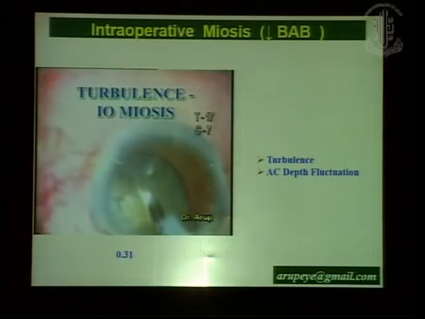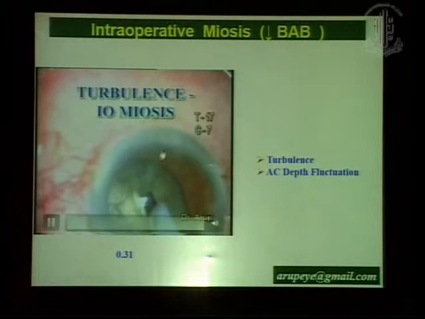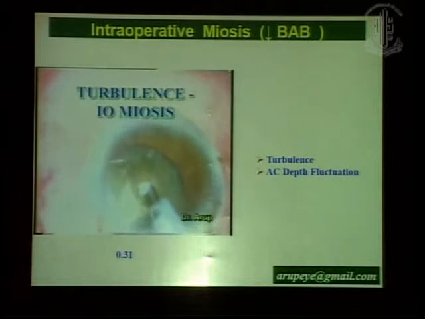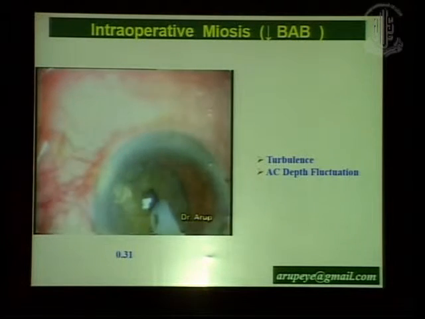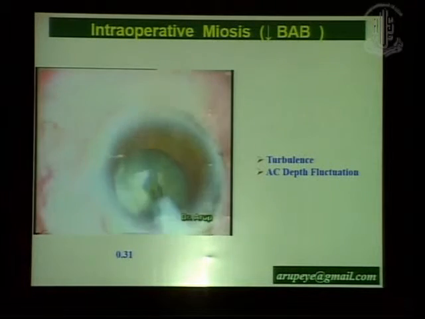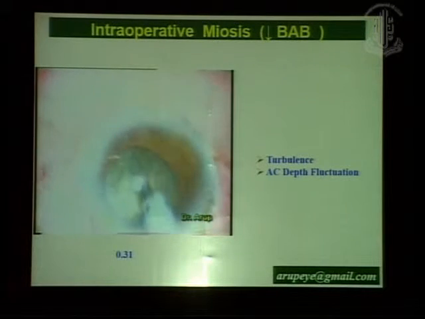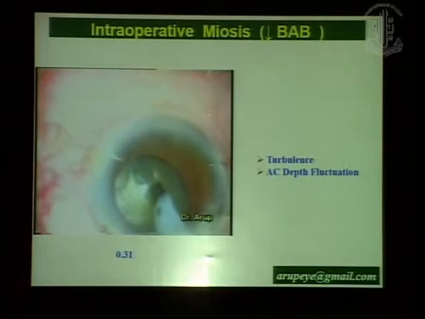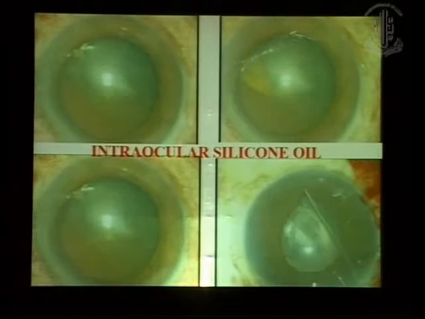What you see here is a tremendous amount of turbulence, and turbulence results in release of prostaglandins, and that induces intraoperative miosis. So you have to avoid turbulence in the anterior chamber and rapid fluctuation of the depth. It basically boils down to good fluidics, the understanding of fluidics and your proper utilization.